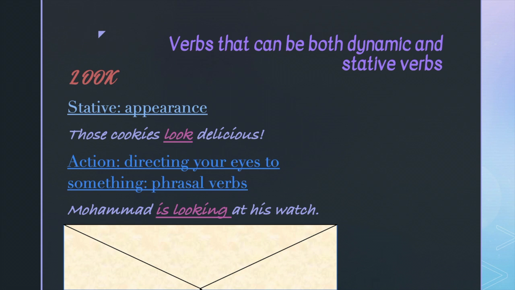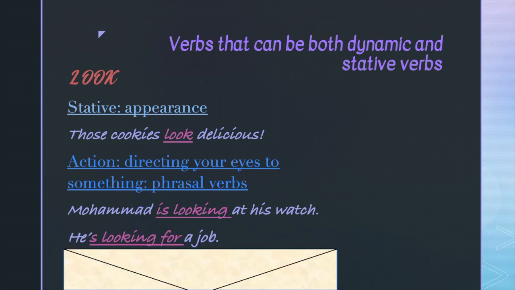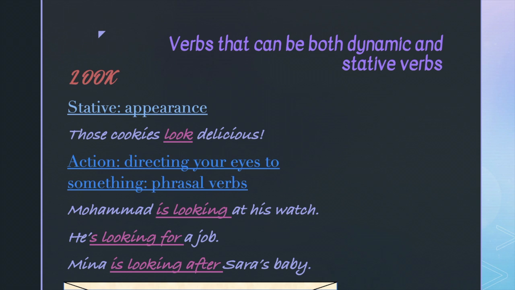As a phrasal verb, we might say, he's looking for a job. Maybe that's why Mohammed is looking at his watch. He has a job interview. How about this one? Mina is looking after Sarah's baby. Mina is clearly Sarah's babysitter. So we can use looking after to talk about someone taking care of someone else.